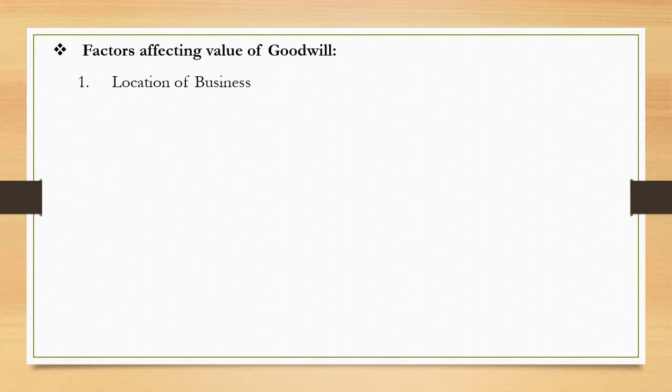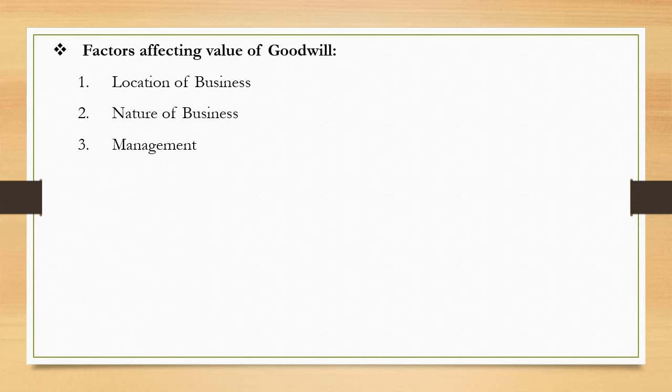Number 1. Location of business. A business located in the heart of the city will naturally attract more customers and will result in higher sales and more profit. Thus, the firm which is having the location in the heart of the city will have more goodwill. Second, nature of business. A firm dealing in quality goods of daily use will have stable demand for its products. Such firms will earn more profit than a firm dealing in goods with uncertain demand. So, the firm dealing in daily use products will have more goodwill.